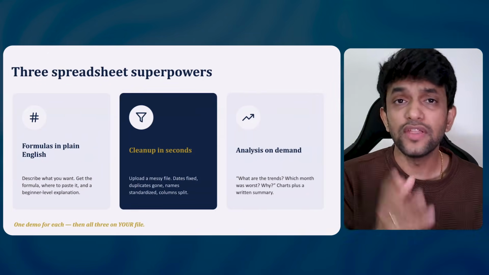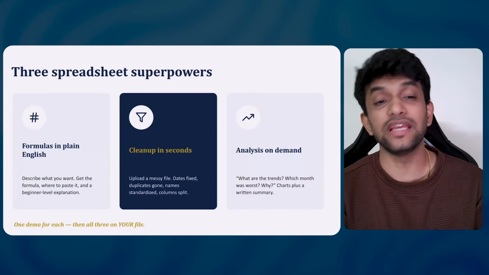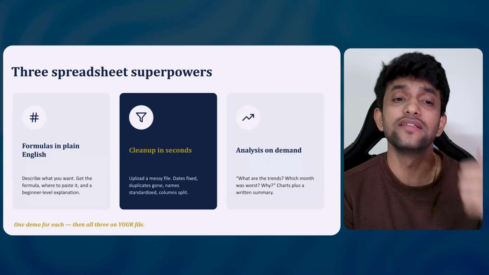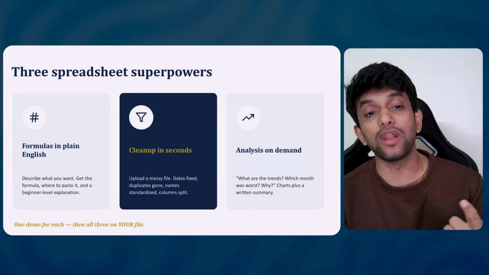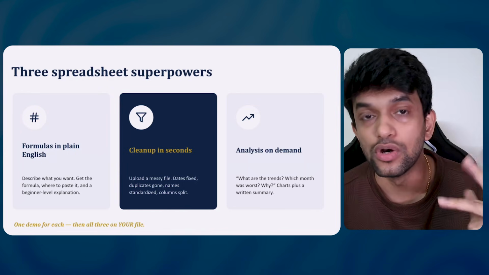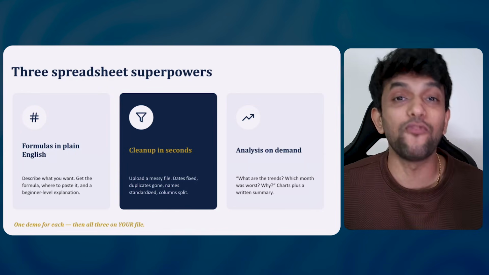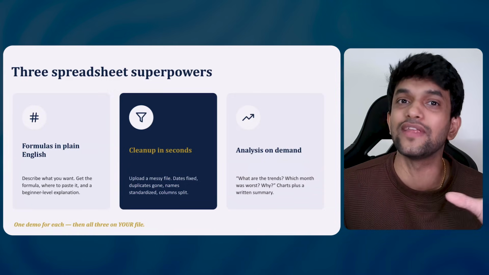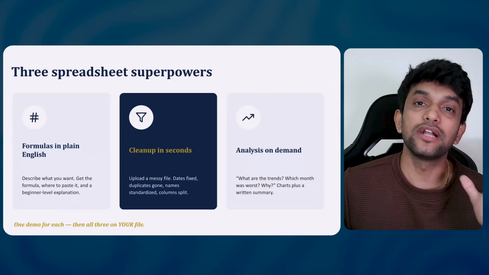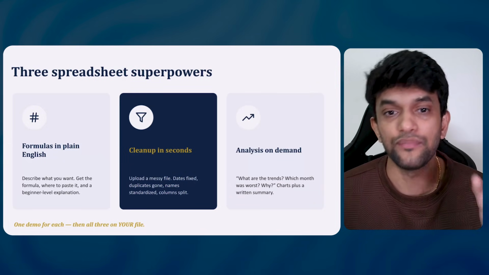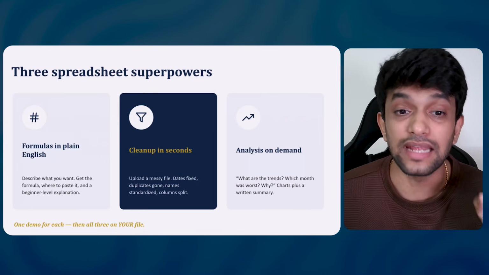Perfect. Now, the three spreadsheet superpowers which AI can give you. Number one is formulas in plain English. Describe what you want and you get the formula, where to paste it, and a beginner-level explanation also. Earlier, if you wanted to know a formula, you would either call a colleague or Google it, going here and there, which took a lot of effort. But now you can just ask AI and it will spit it out, and it is very good at it also.